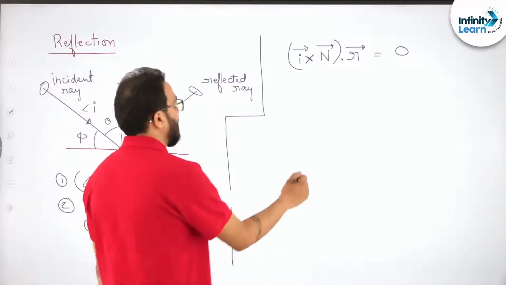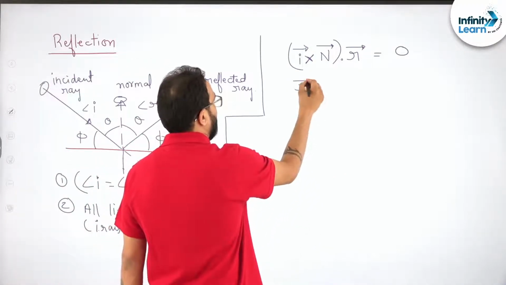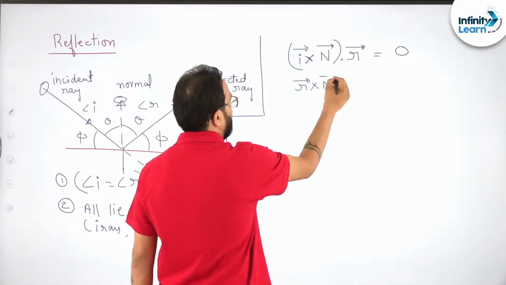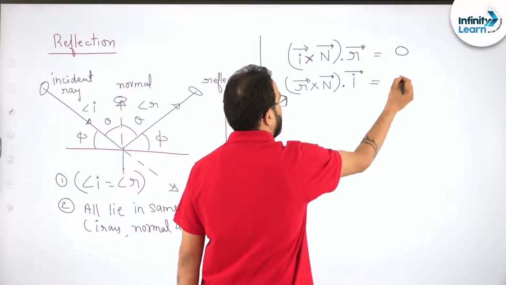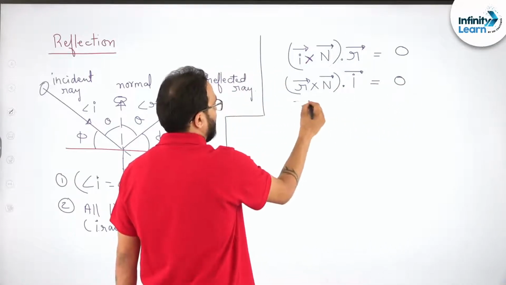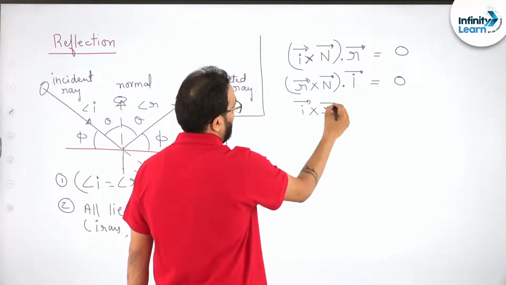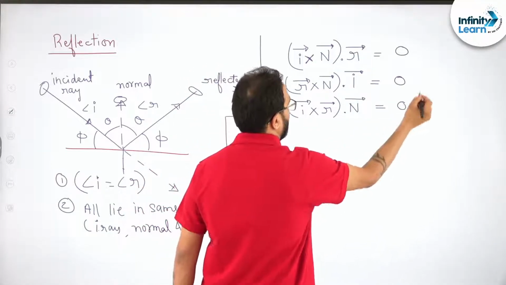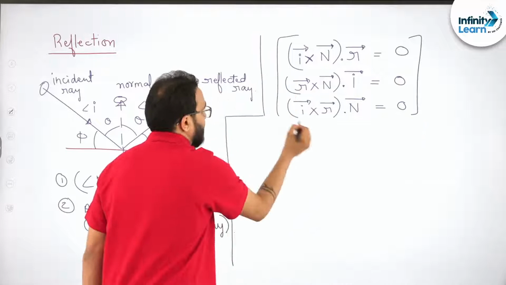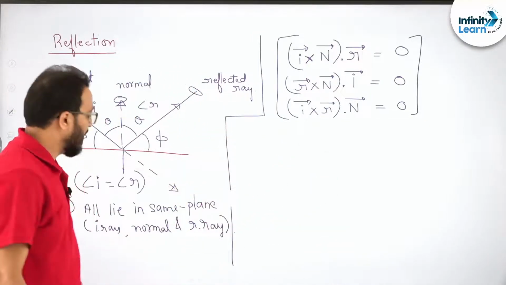Otherwise you can say vector r cross vector n dot vector I will be 0, or vector I cross vector r dot vector n will be 0. So this is how you can express the law of reflection, at least this point.